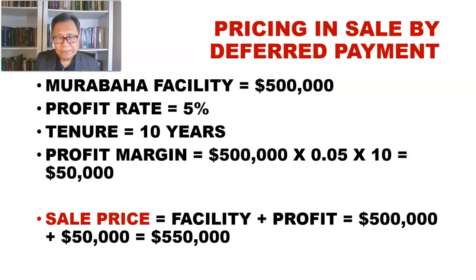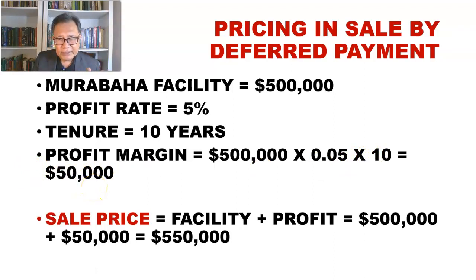we will see that in the Murabaha product disclosure sheet, from a facility of $500,000 and a quoted profit rate of 5% with a tenure of 10 years, the profit margin from this facility will be $50,000, which is equivalent to the facility amount multiplied by the profit rate per annum of 5% multiplied by the tenure of 10 years, and we get $50,000 profit margin.